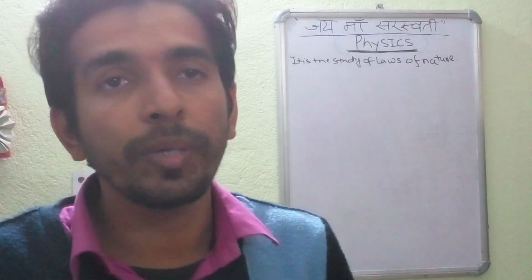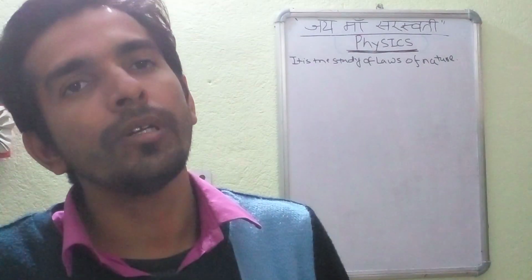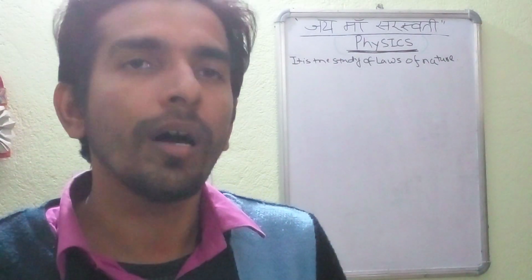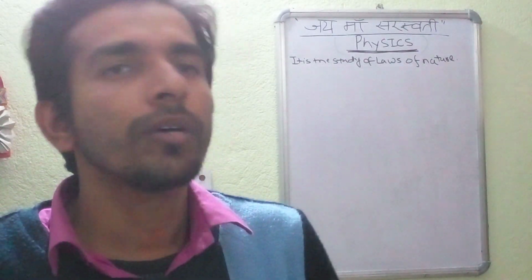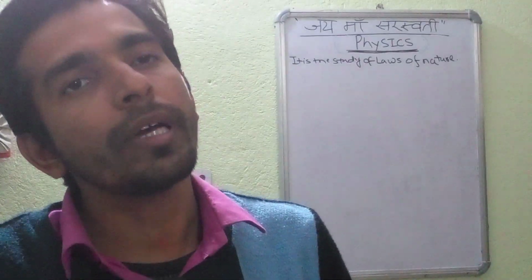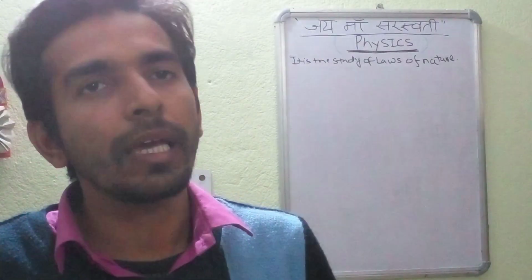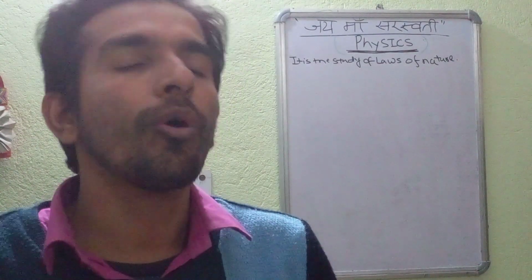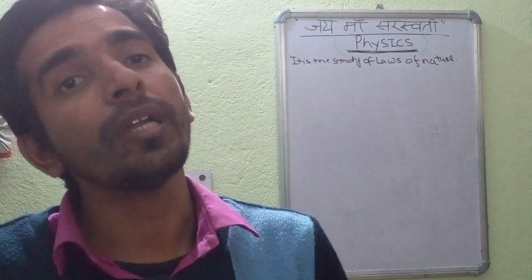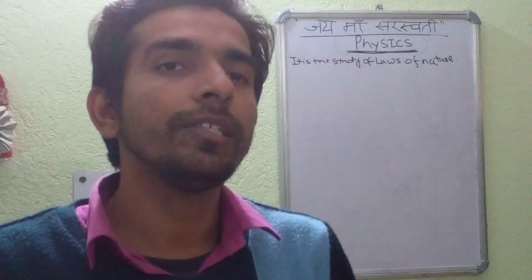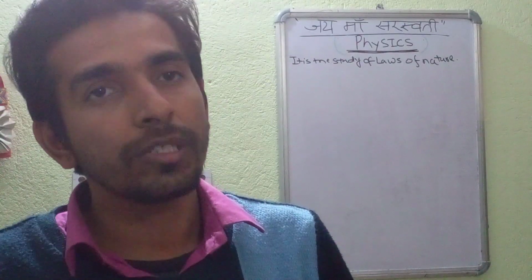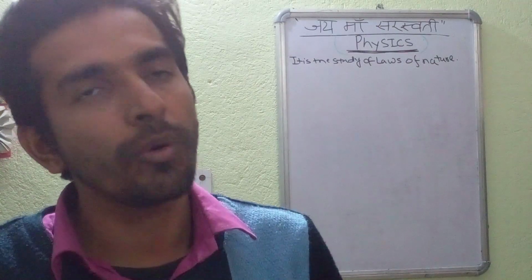We can write the expression F is directly proportional to m1 m2 by r square. We can remove the proportionality with the help of a constant k. F is equal to k m1 m2 by r square, or F is equal to capital G m1 m2 by r square, where capital G denotes the universal gravitational constant.